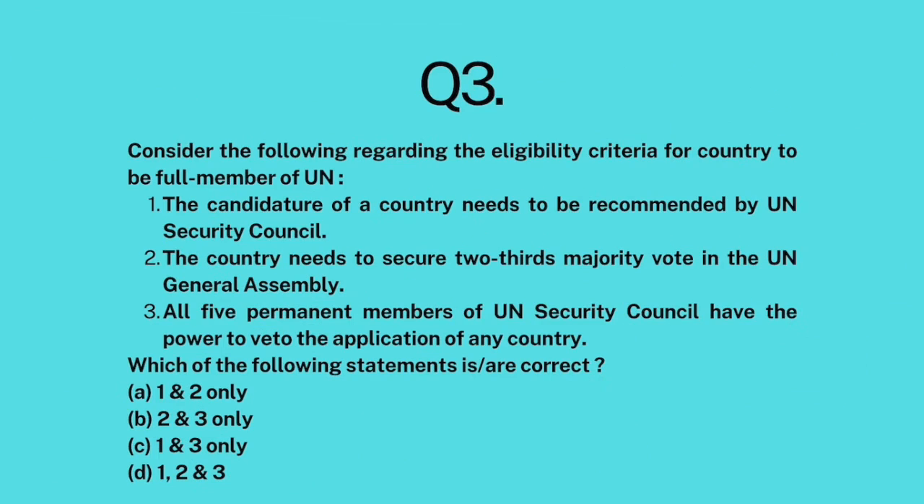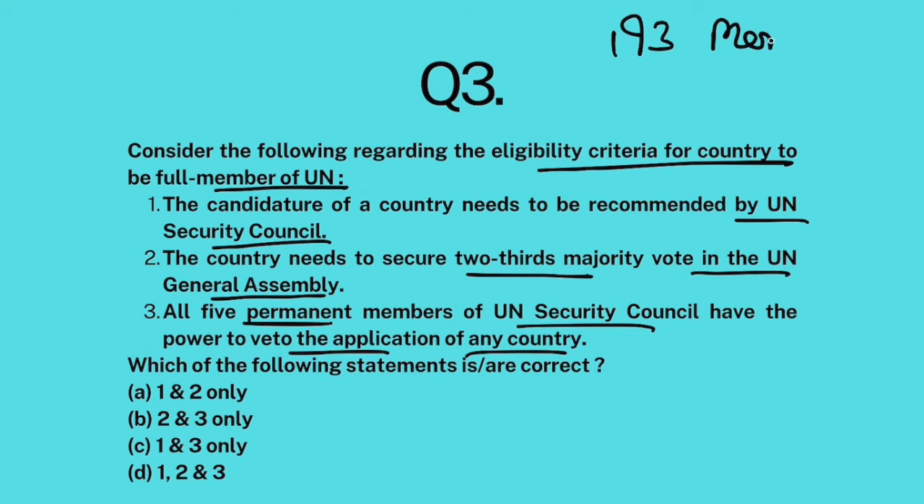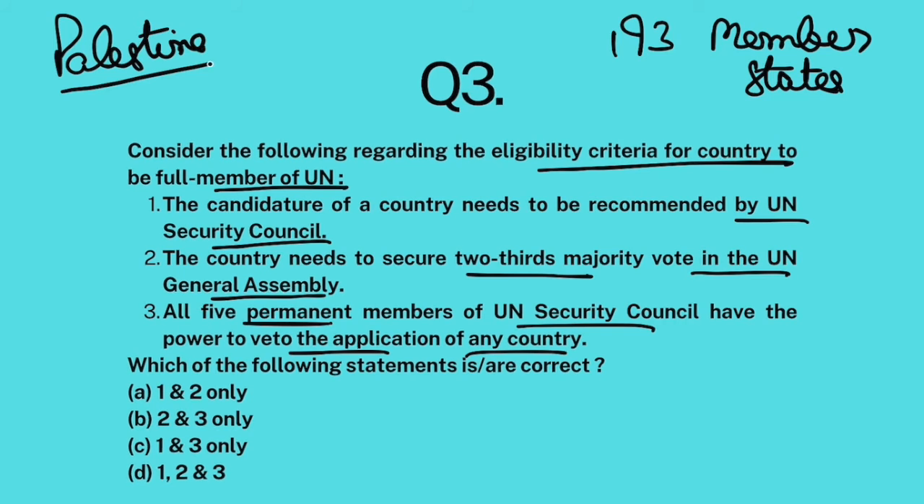Clear? Question number 3. Consider the following regarding eligibility criteria for country to be a full member of United Nations. The candidature of a country needs to be recommended by United Nations Security Council. The country needs to secure 2/3 majority in the UN General Assembly. All 5 permanent members of the UN Security Council have the power to veto the application of any country. Okay. Now, currently UN has 193 member states, full member states. But Palestine has been given the status of permanent observer. That means it is not a full member.